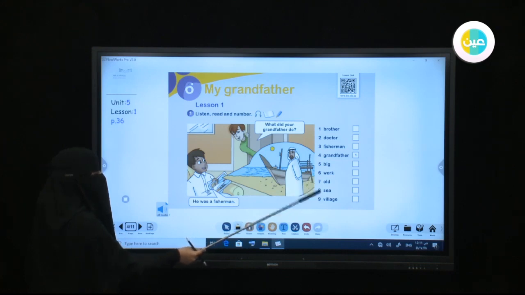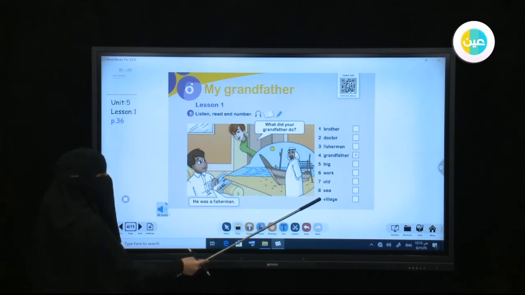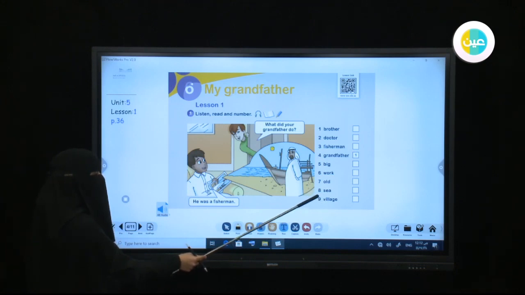Sea, this is the sea. Village, it's not a city, it's a very small village. Village is smaller than a city, okay? And villages occur outside cities. When you go outside your city, you will see villages. So the village is smaller than the city.